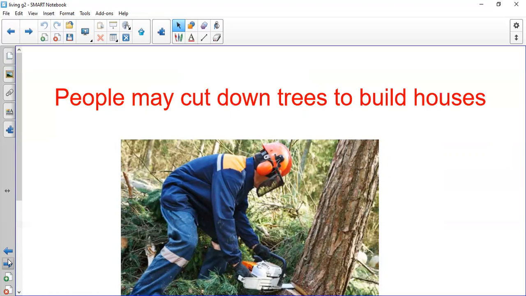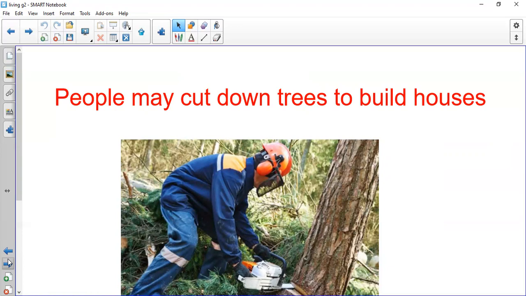Most of the animals will die if you start to cut down all the trees, because they will not find a habitat to live in, they will not find good food, they will not find a place or a shelter to live. So they will die, or they will escape from this place, and they will not find a good place to live.